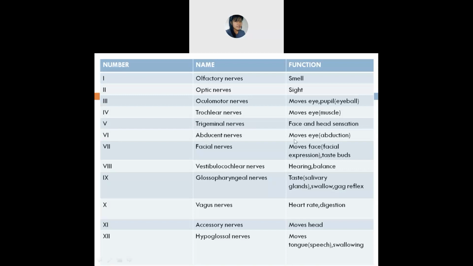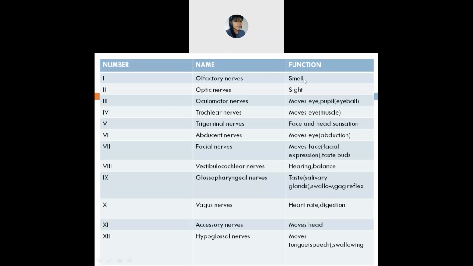The abducent nerve is the same thing. It lies in your eyes. It helps in moving your eyes, which is abduction. Do you remember that they have abduction and adduction? Do you remember?